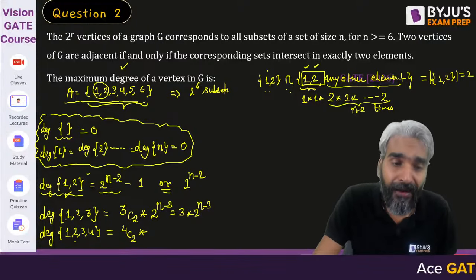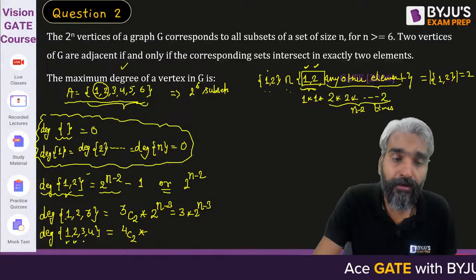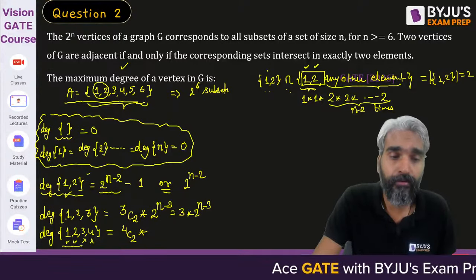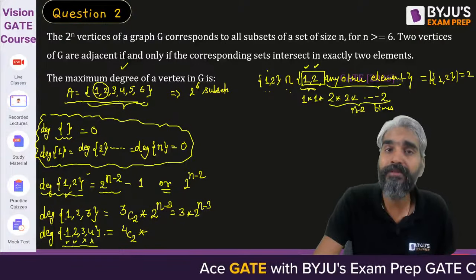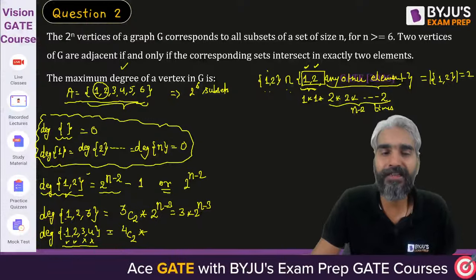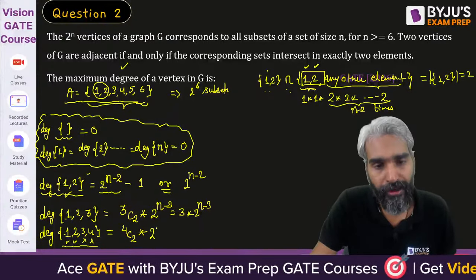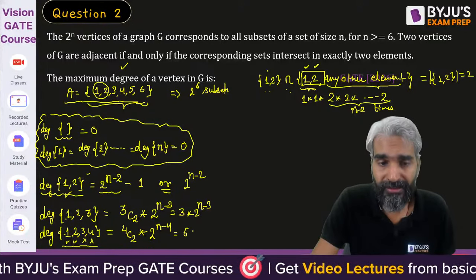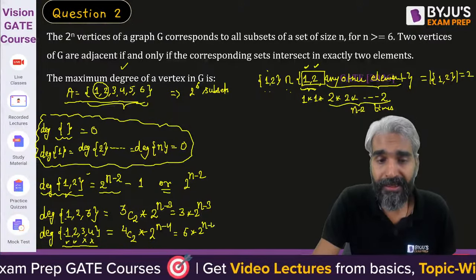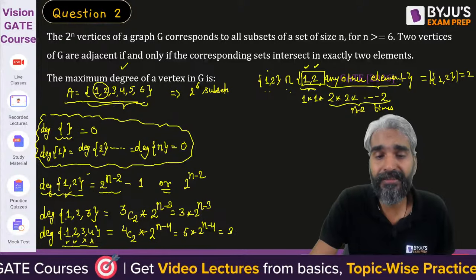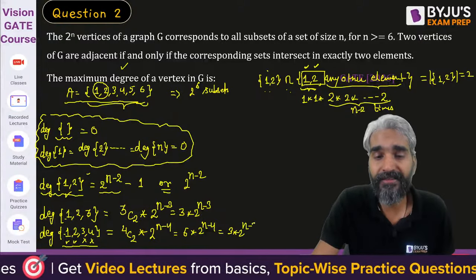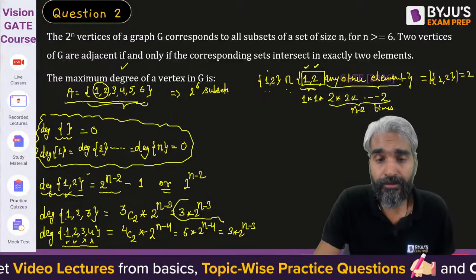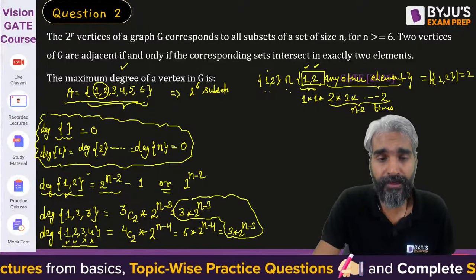And if you are choosing 1 and 2, then obviously you are leaving 3 and 4, so only one possibility. And for the remaining n minus 4 elements, you will have 2^(n-4) possibilities. 4C2 is 6, so 6 into 2^(n-4). This is exactly the same as 3 into 2^(n-3). So these two values are the same.